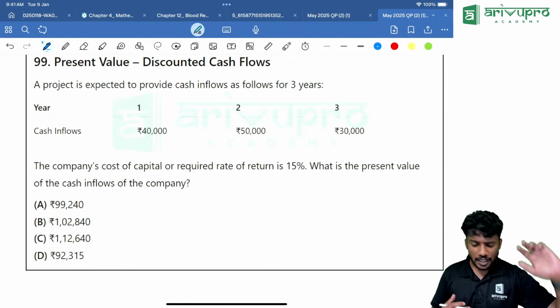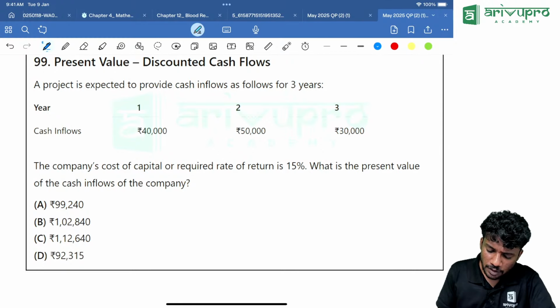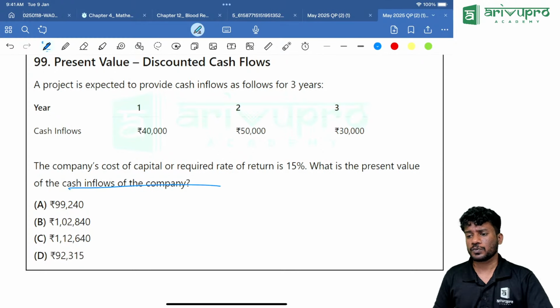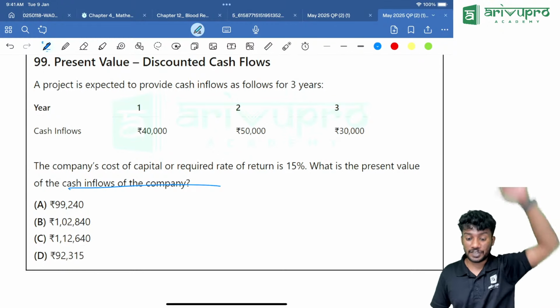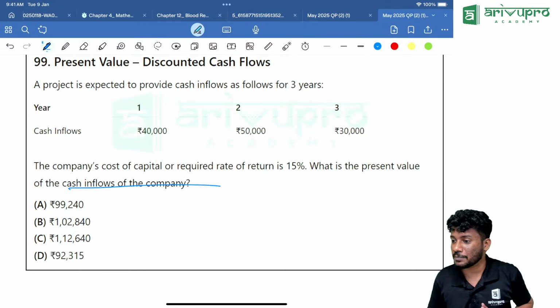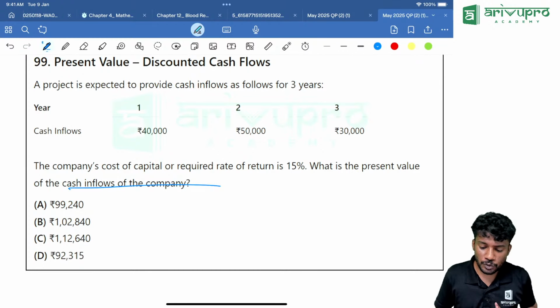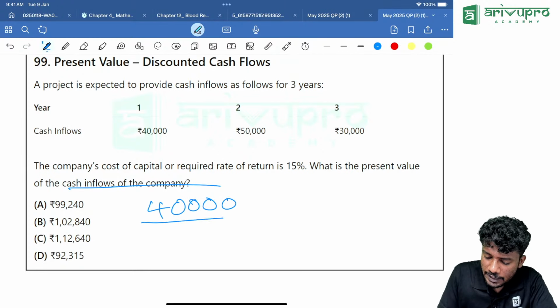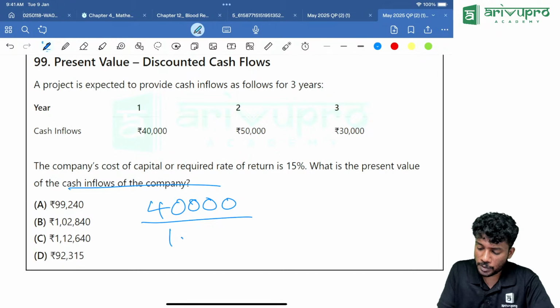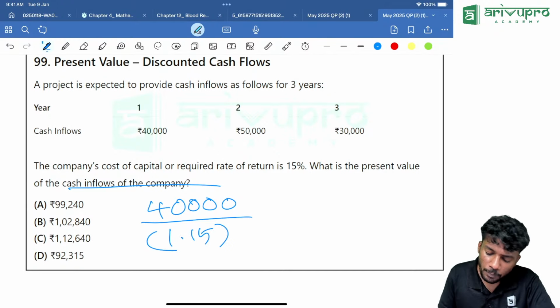Present value. The second last question. It is a direct one. We need to find the cash inflow. Cash inflow formula is what? We found it using what? Net present value. We did a similar question during that time. How are you going to do that? We are taking it as 40,000 divided by 1.15, the whole power 1.